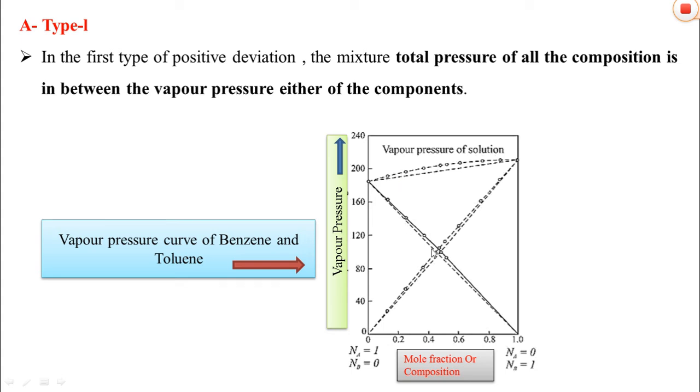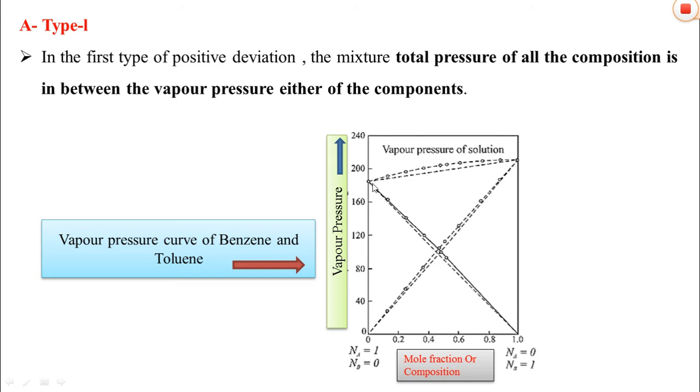This dotted line shows the ideal partial pressures of the constituents, and this straight line shows the vapor pressure of the solution in case of an ideal solution.